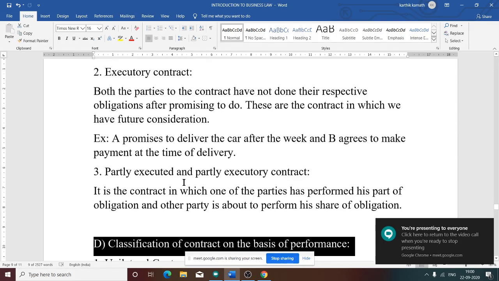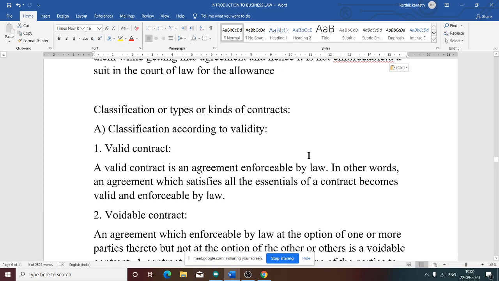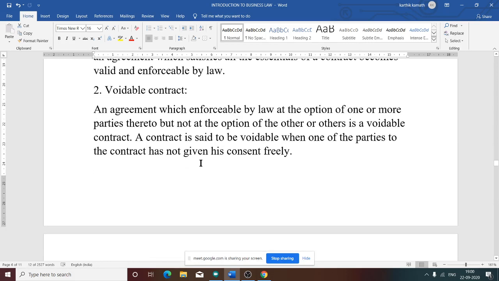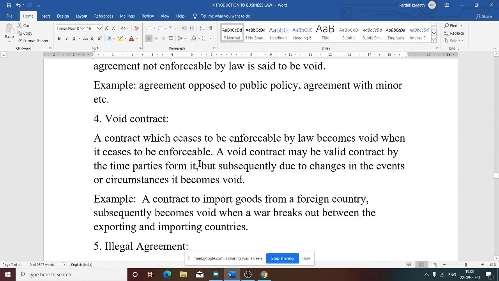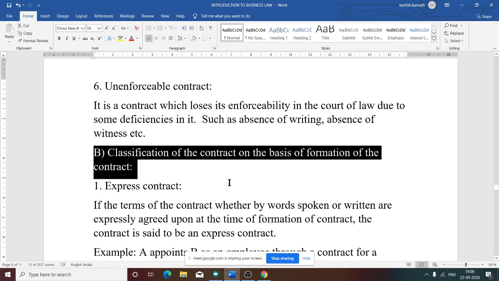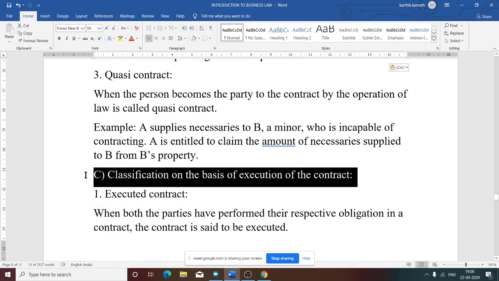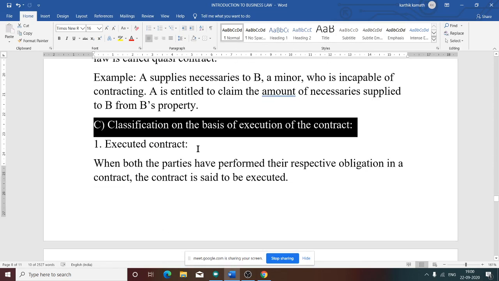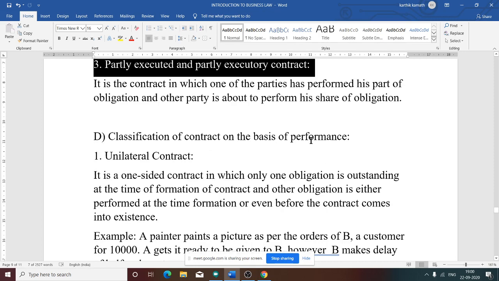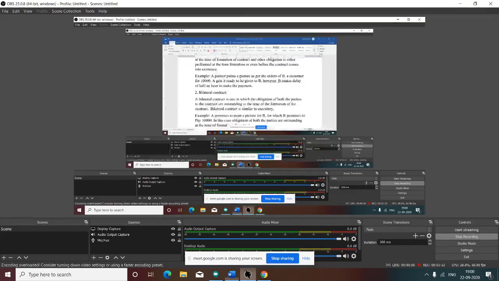So now, in today's class, we have discussed classification or types of contract. First, classification according to validity. There are 6 types: valid contract, voidable contract, void agreement, void contract, illegal agreement, unenforceable contract. Then we discussed classification of contract on the basis of formation: express contract, implied contract, and quasi contract. Then classification on the basis of execution: executed contract, executory contract, partly executed and partly executory contract. Then classification on the basis of performance: unilateral contract and bilateral contract. Yes, I need to stop.